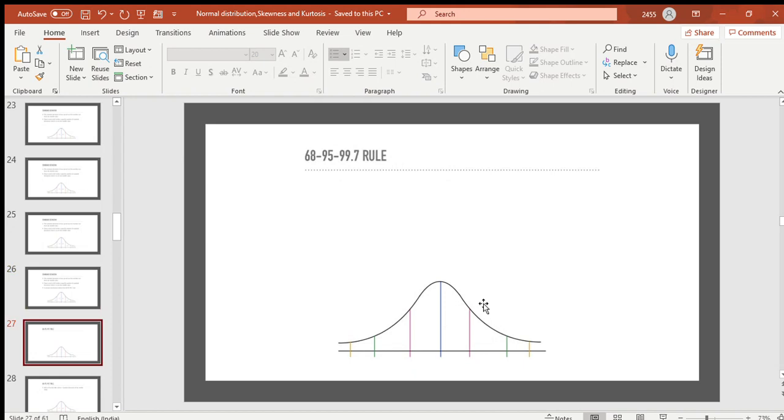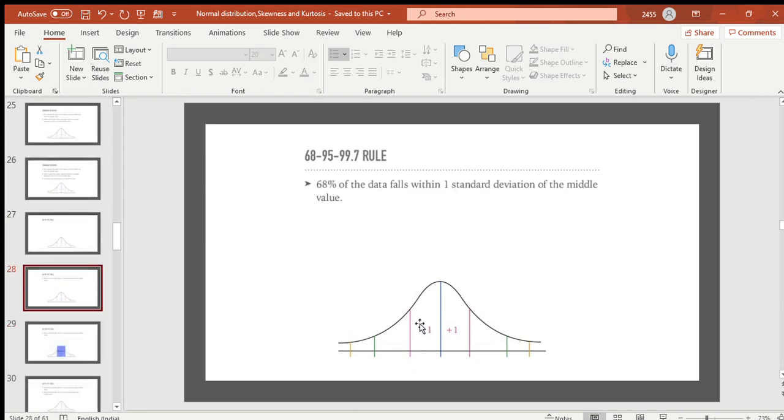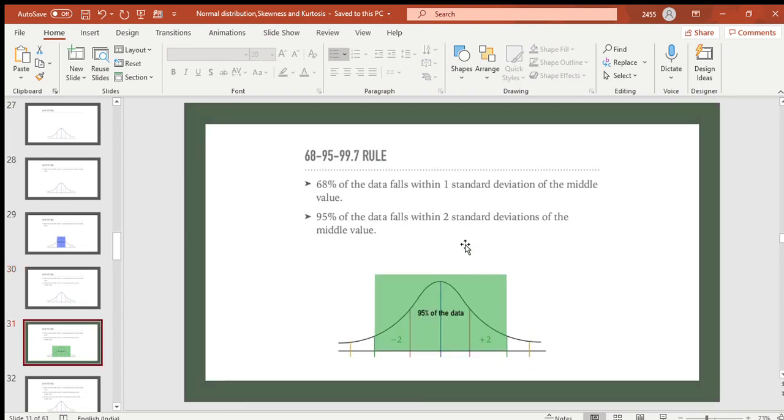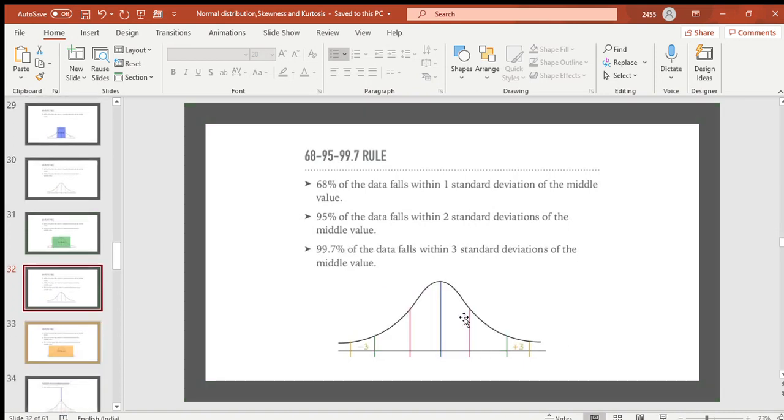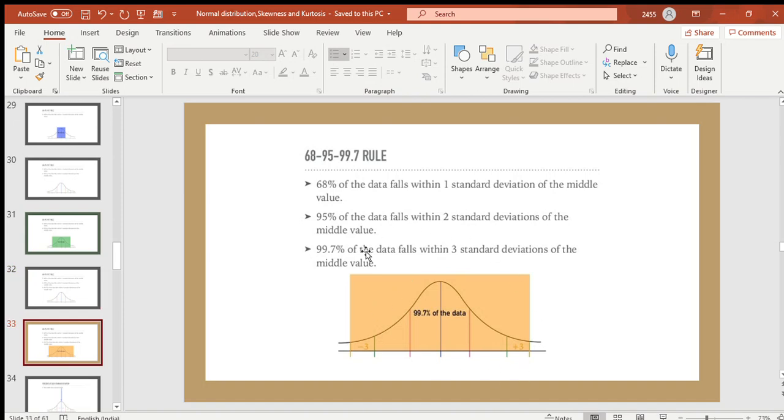68, 95 and 99.7 rule. So 68% of the data is falling within -1 and +1 range, that is this data. This is 68% of the data. Then comes 95% of the data falling within -2 and +2 range. Okay, that is this data. This much is the 95% of the data. And 99.7% of the data is falling within the 3 standard deviations of the middle value, that is this data. This is 99.7% of the data.